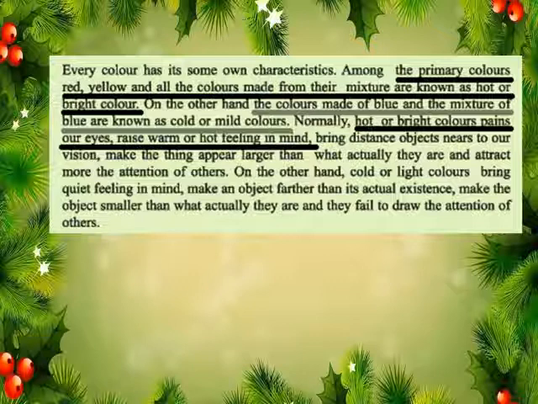On the other hand, the colors made of blue and the mixture of blue are known as cold or mild colors. Normally, hot or bright colors pain our eyes or bring a hot feeling in mind.